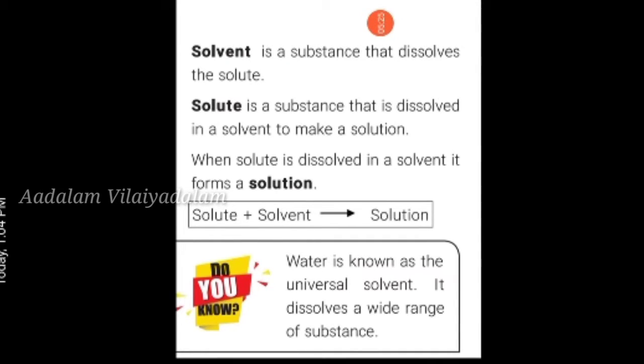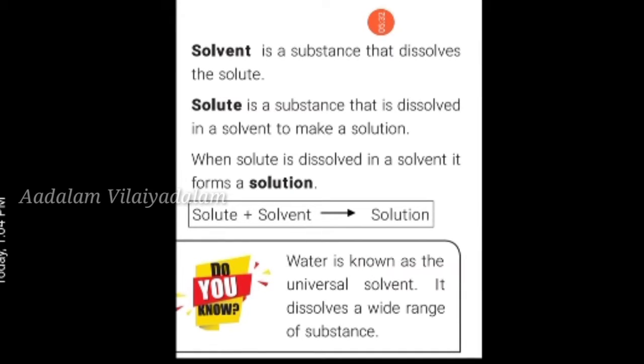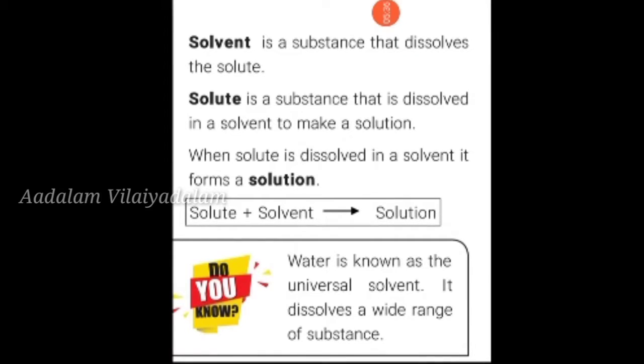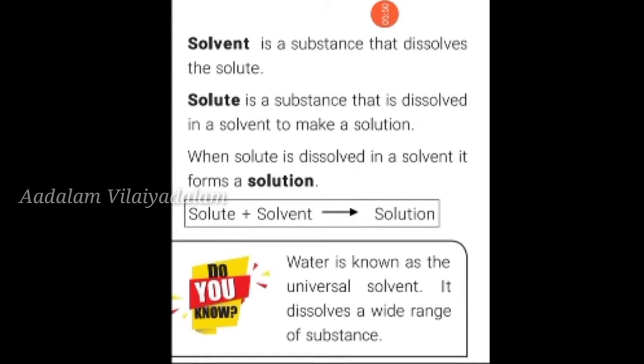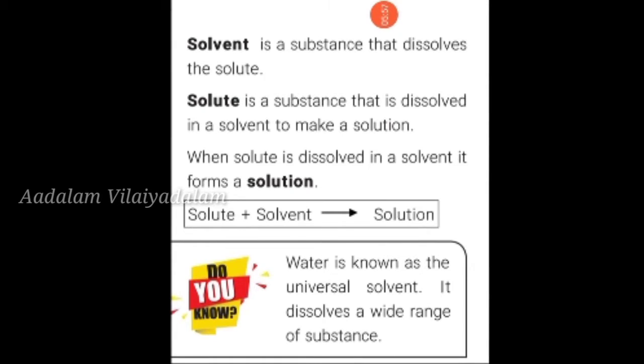The sugar dissolved in the water and made a solution. Sugar is the solute, water is the solvent, and sugar syrup is the solution. Solute plus solvent makes the solution, right? Water is known as the universal solvent. It dissolves a wide range of substances. This is dissolution.